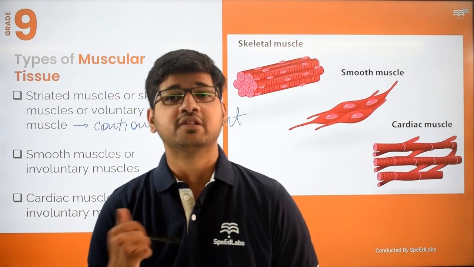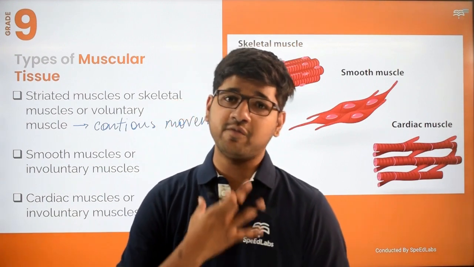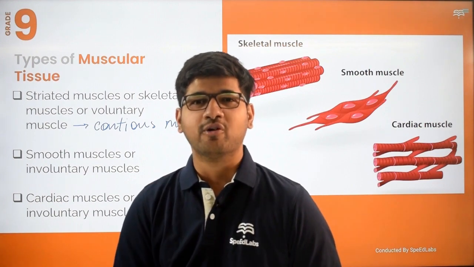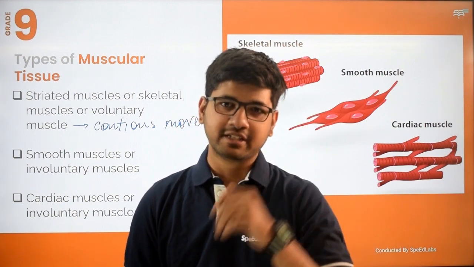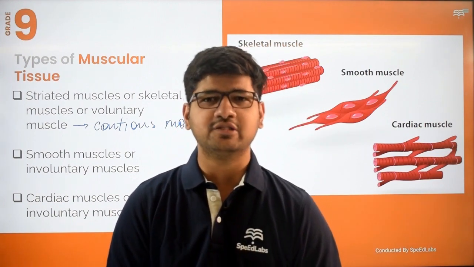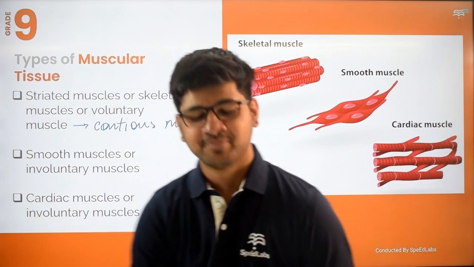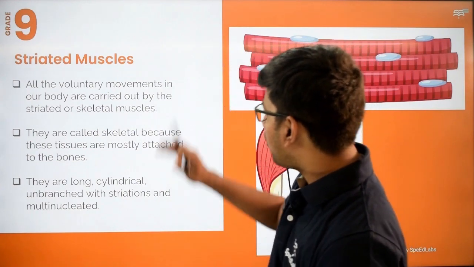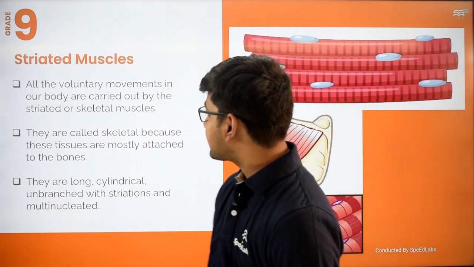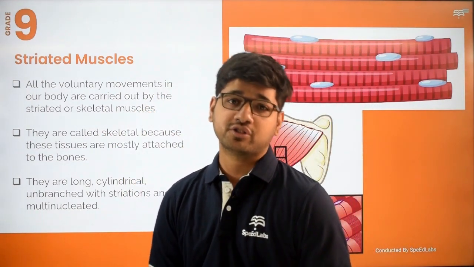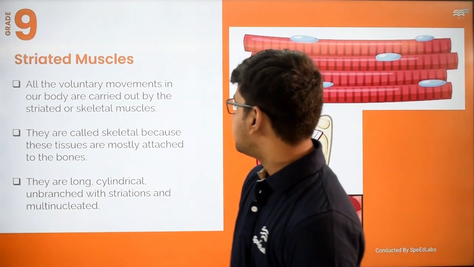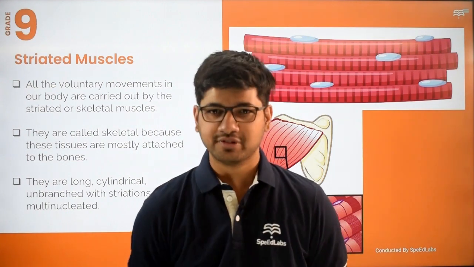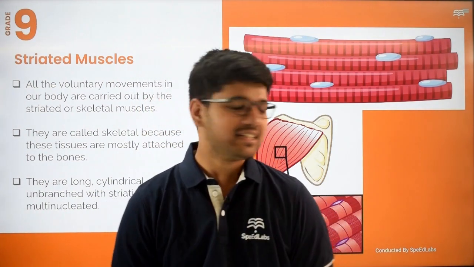It is also known as involuntary muscle because it involuntarily performs contraction and relaxation in order to perform the circulation of blood in the body, or double circulation, as you have understood in earlier classes. Okay. So first is striated muscles. All the voluntary muscles in our body are carried out by skeletal or striated muscles. They are called skeletal because these tissues are mostly attached to the bones. That's why they are known as skeletal muscles.